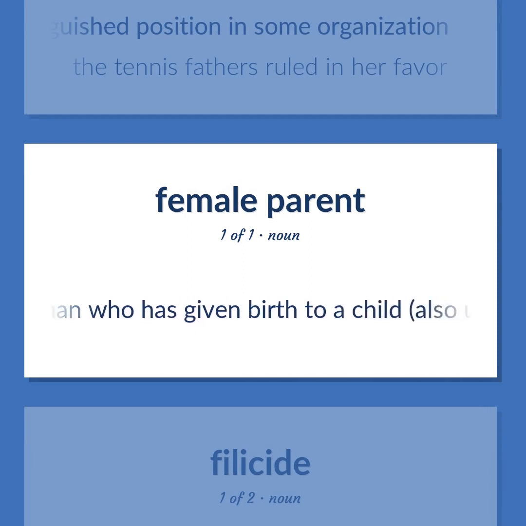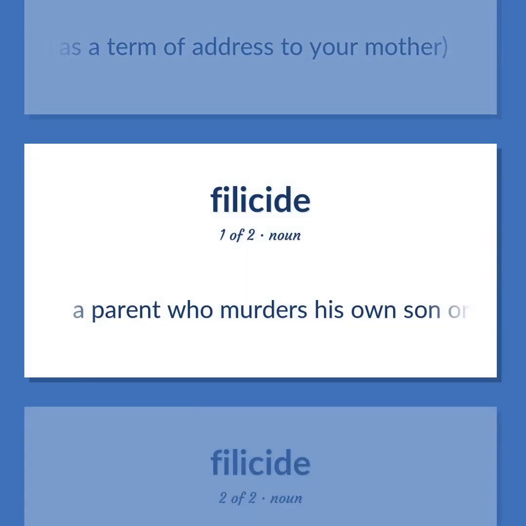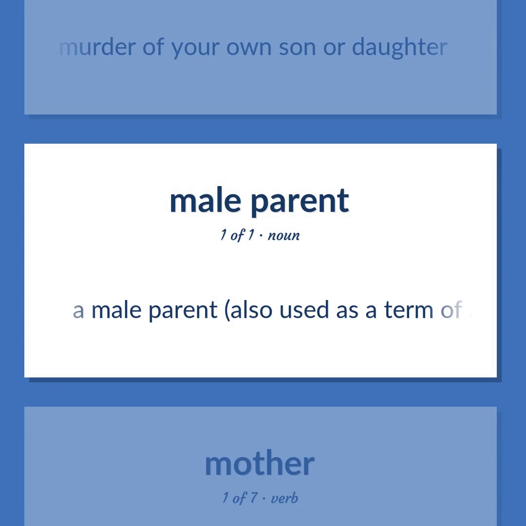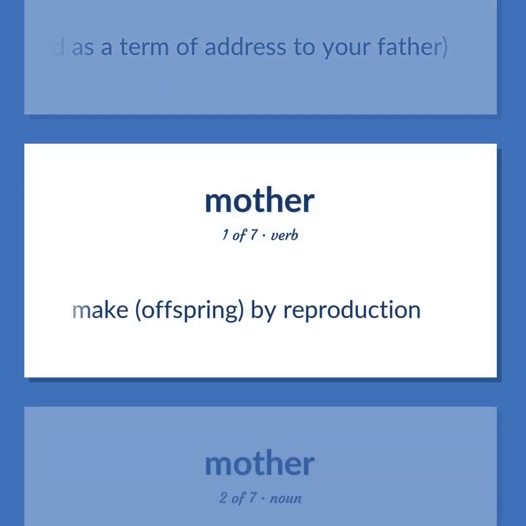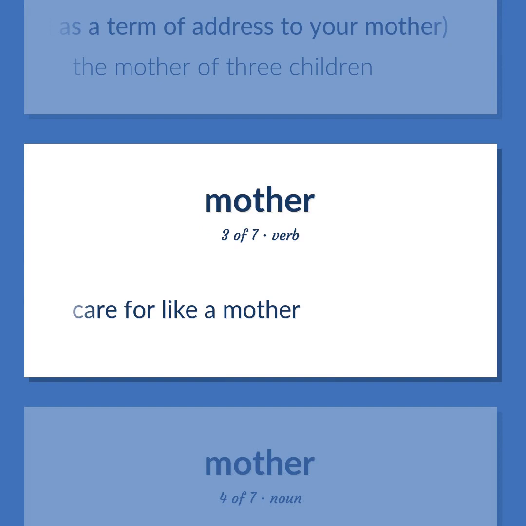A woman who has given birth to a child, also used as a term of address to your mother. A parent who murders his own son or daughter. The murder of your own son or daughter. A male parent, also used as a term of address to your father. Make offspring by reproduction. A woman who has given birth to a child, also used as a term of address to your mother. The mother of 3 children. Care for like a mother.